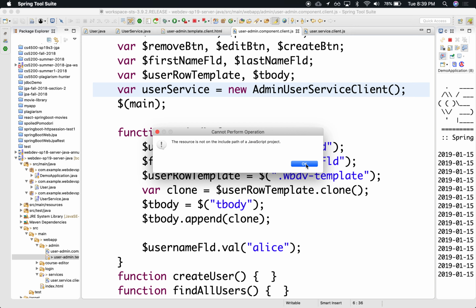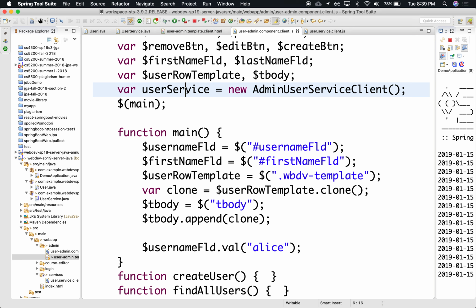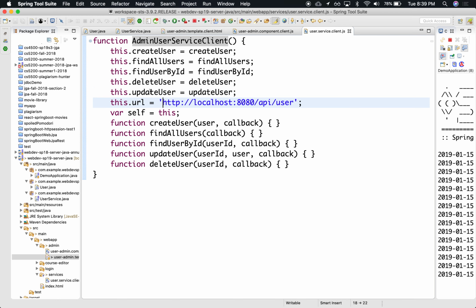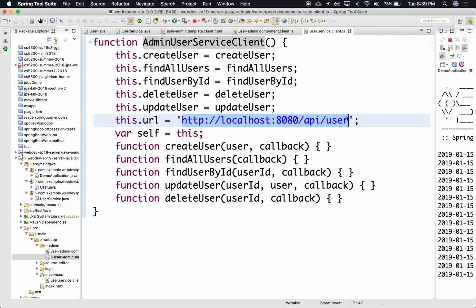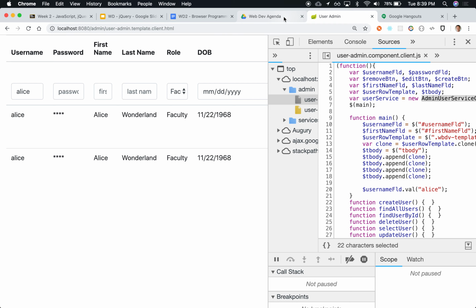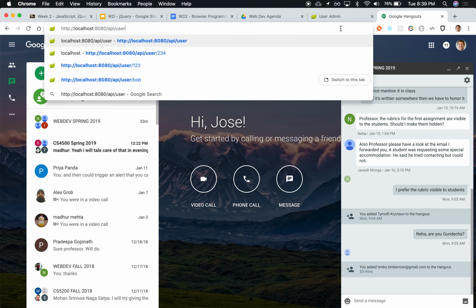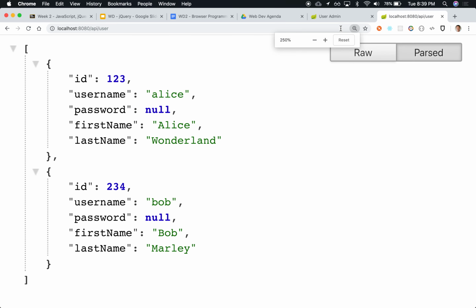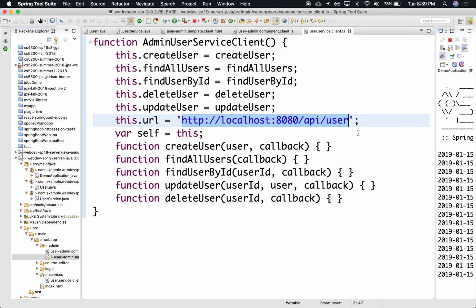In the admin user function, we're going to use the user service to go fetch some data from this URL. Notice that this URL is the one that we've been using. It's still running, so we have some data. We just need to go fetch it. What we're going to do is, we created an instance of this, and we want to call find all users. Now, notice that all these functions take as an argument a callback.